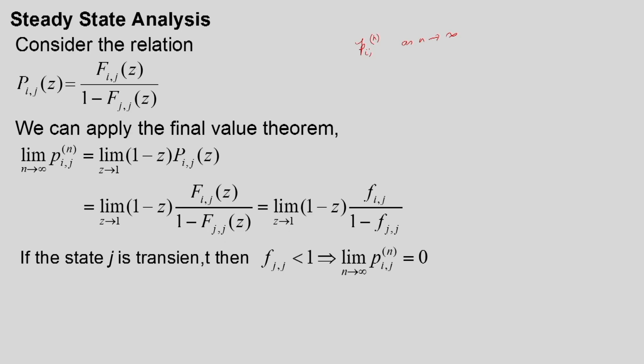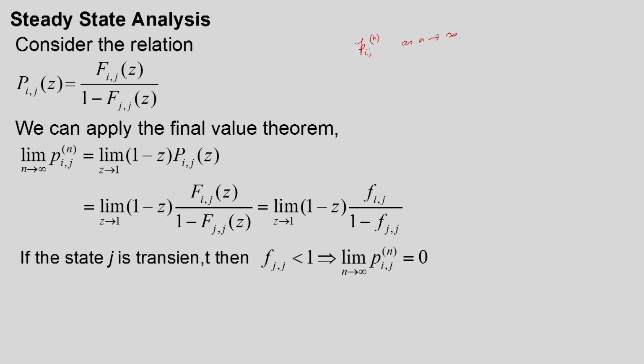This relationship we have already derived from the convolution sum of the state transition probability and first passage probability. Now, we can apply the final value theorem, similar to the final value theorem of the Z transform. So p_ij^n as n tends to infinity is the limit as z tends to 1 minus, because the region of convergence is inside the unit circle, of (1 minus z) multiplied by P_ij(z).